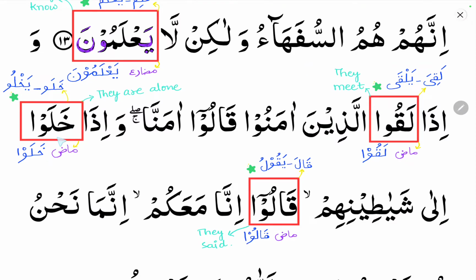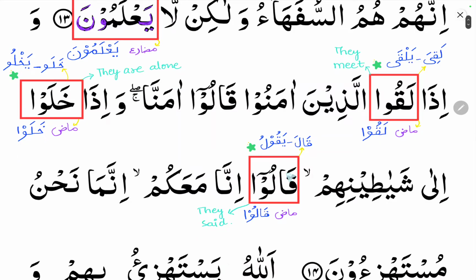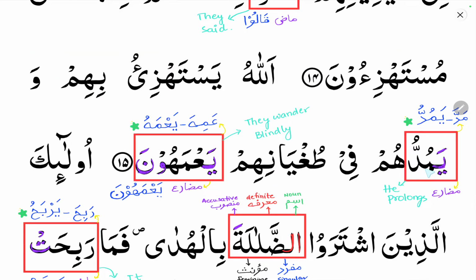You can see here khalaw. It comes from khala yakhlu. Khala is the past tense, yakhlu is the fi'lul mudari. So khalaw is the third segha of fi'lul mazi in the conjugation of a verb, that we will learn in the coming classes. It is fi'lul mazi, that means they are alone. Khalu, as said earlier, comes from khala yakhulu. From khalu, it is the third segha of fi'lul mazi in the conjugation of a verb, that means they said.